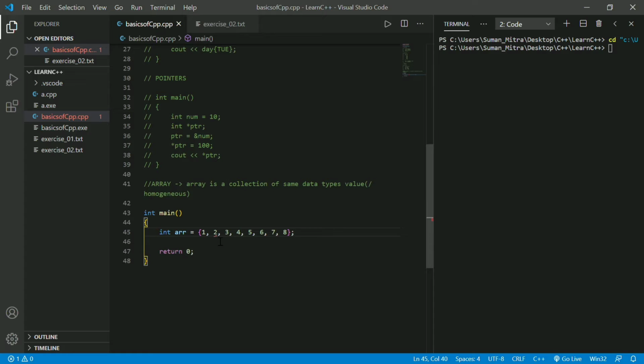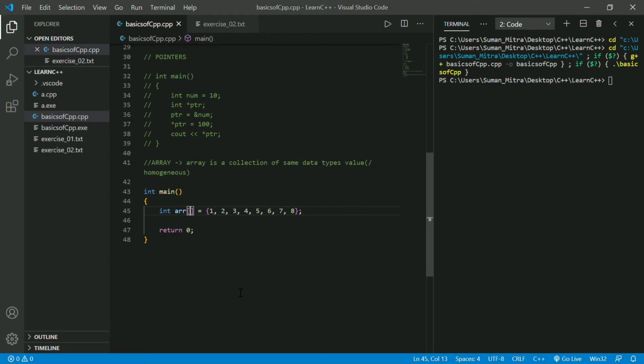It's giving an error. There are too many initializers. Too many? What are you talking about? Oh, we didn't understand that array because we forgot our braces. Not braces, it's square bracket. I hope that makes sense. Okay, it's making sense now. Sorry guys, I forgot that. Beginners have problems like me. I hope you are also a beginner and you are also having some problems. That's okay. We are making errors, but we are debugging them soon.